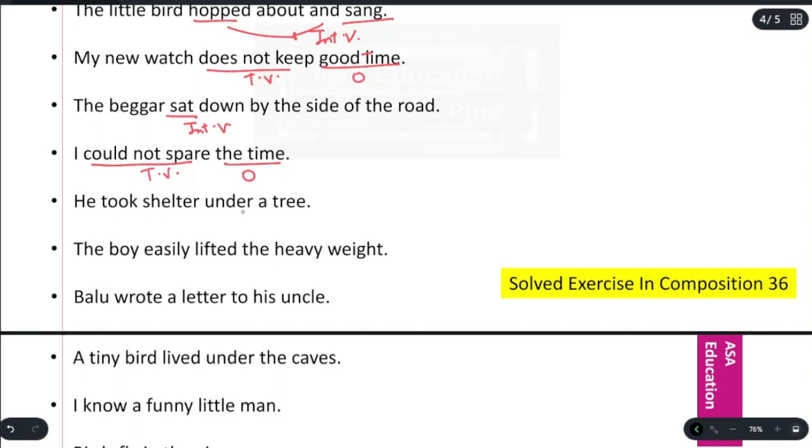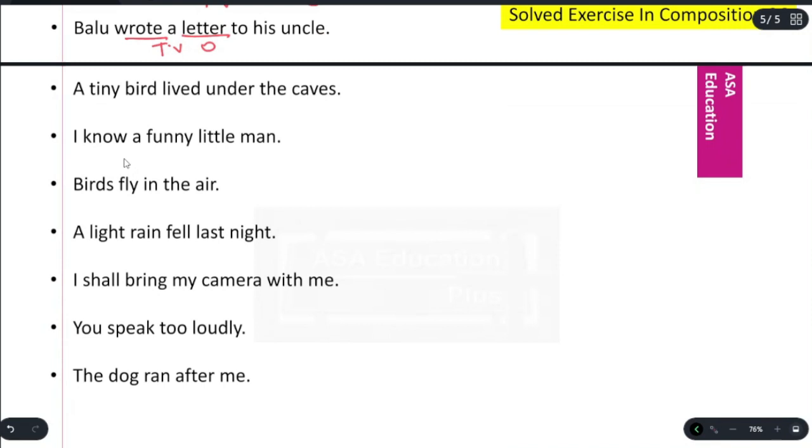He took shelter under a tree. Took. Transitive verb. Shelter. Object. The boy easily lifted the heavy weight. Lifted. Transitive verb. The heavy weight. Object. Balu wrote a letter to his uncle. Wrote. Transitive verb. A letter. Object.